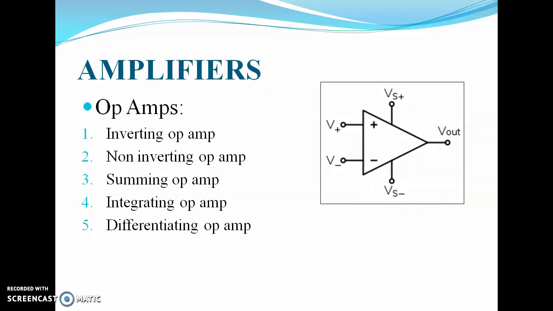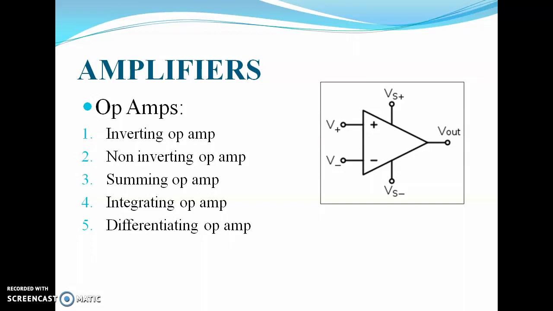And next one is the amplifier. They are also called operational amplifiers, op amps. Basically, why are these called operational amplifiers? Because previously the amplifiers were used to carry out mathematical operations, or to solve mathematical problems like summation, subtraction, multiplication, division, integration. So that's why amplifiers are called operational amplifiers.